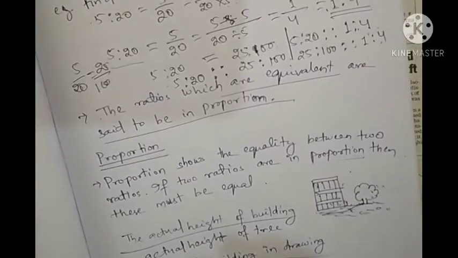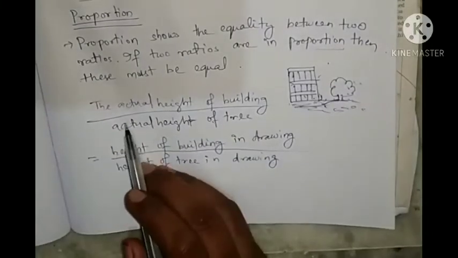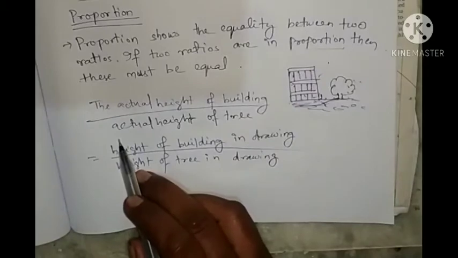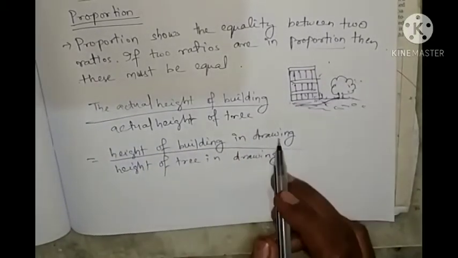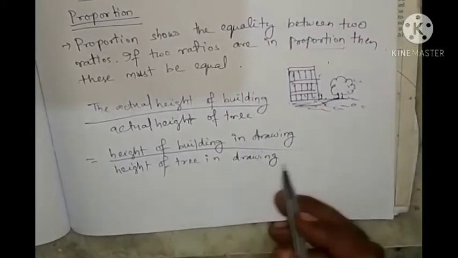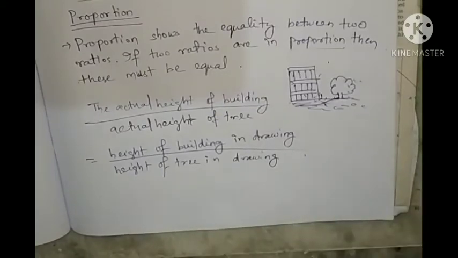Okay, so this is like we are comparing. So look at here, the actual height of the building by the actual height of the tree equals the height of the building in the drawing by the height of the tree in the drawing. Like this, what are we doing? We are comparing this ratio.